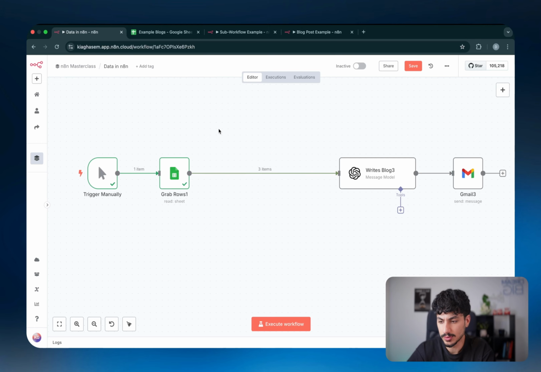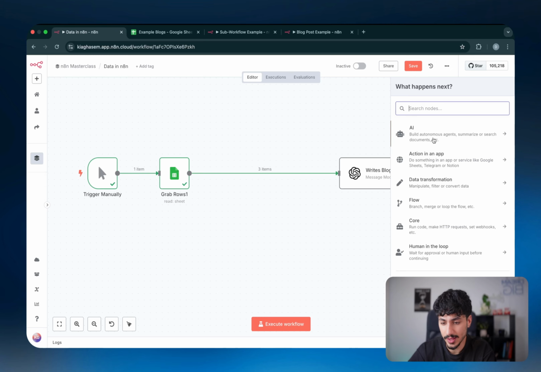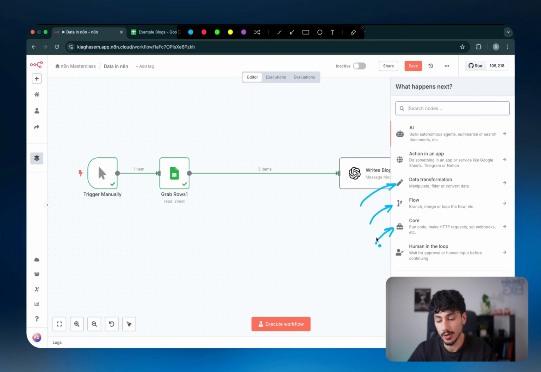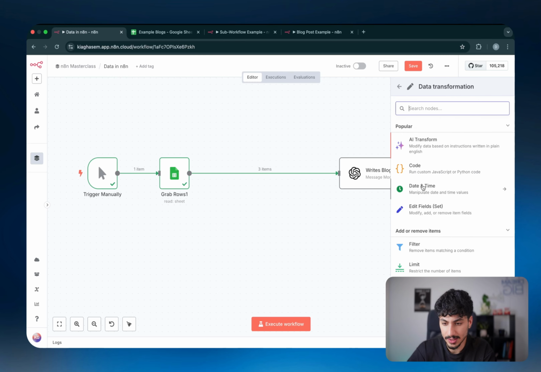But let's say we want to do some sort of data transformation in between the Google Sheets node and the Write Blogs node. What we can do is click on this plus button here to add a node, and then the nodes that actually transform data inside n8n either sit within this category, data transformation, or this category, flow, or this category, core. So we're going to go through all of them now. First, let's take a look at data transformation.